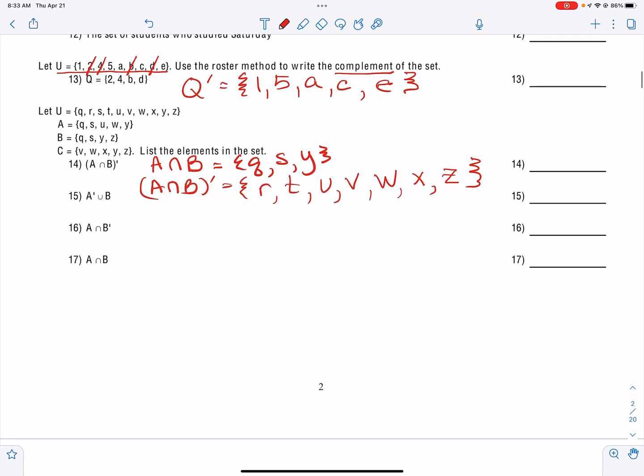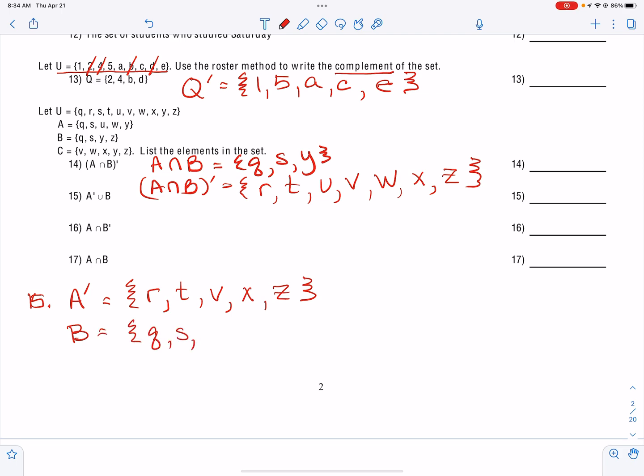Now I'm going to come down to number 15, and I want to find the complement of A. Okay, so everything in the universe that's not in A. I'm going to write the complement of A includes R, T, U, V, W, X, Y is in A, and Z. So first, everything in the universe that's not in A. Then I see B, and I'm just going to list what B is: Q, S, Y, Z.